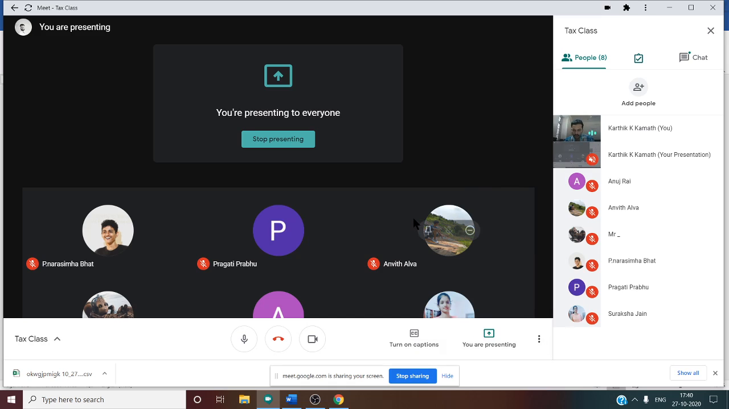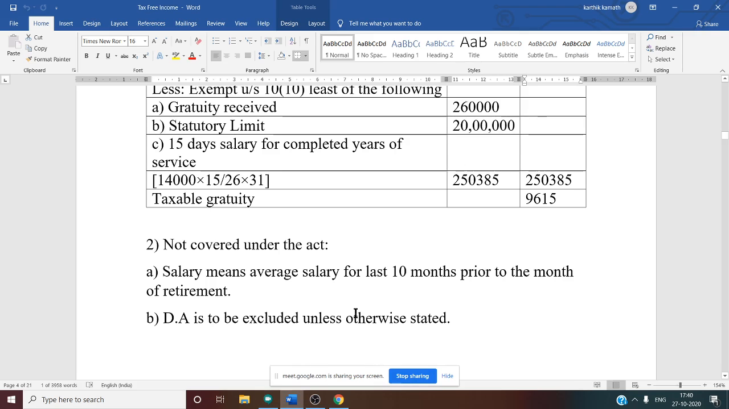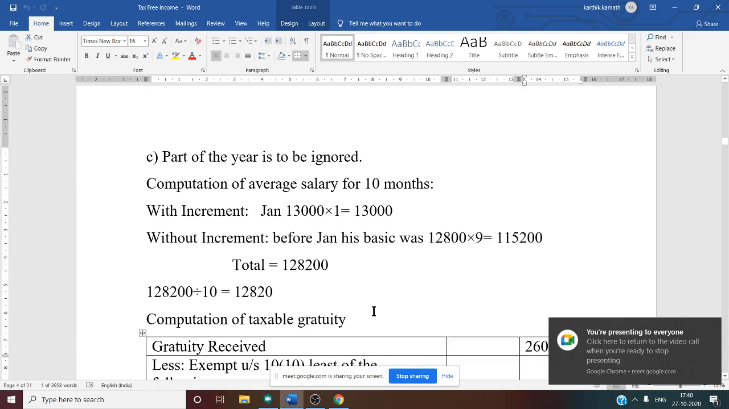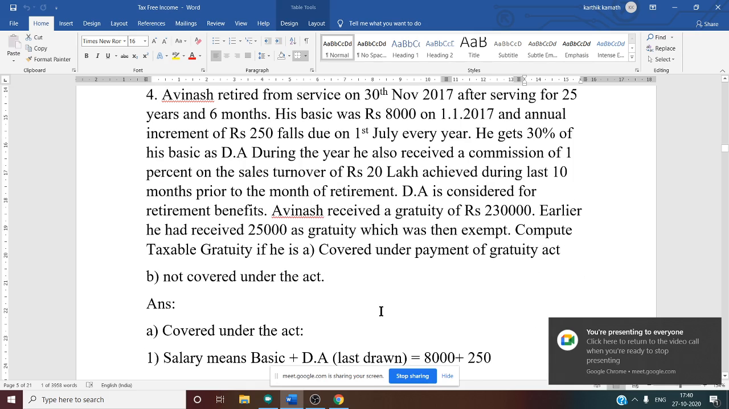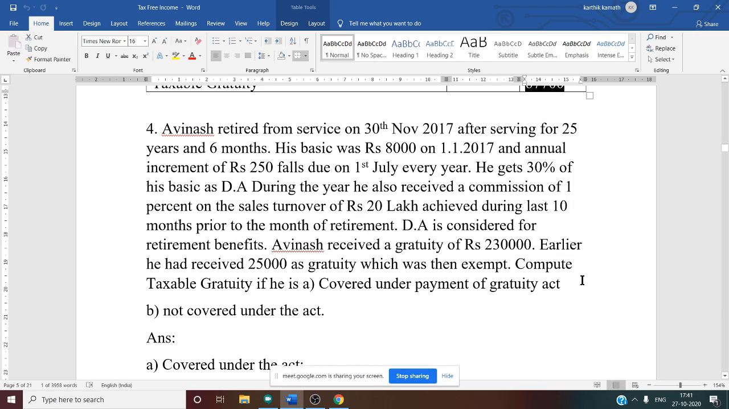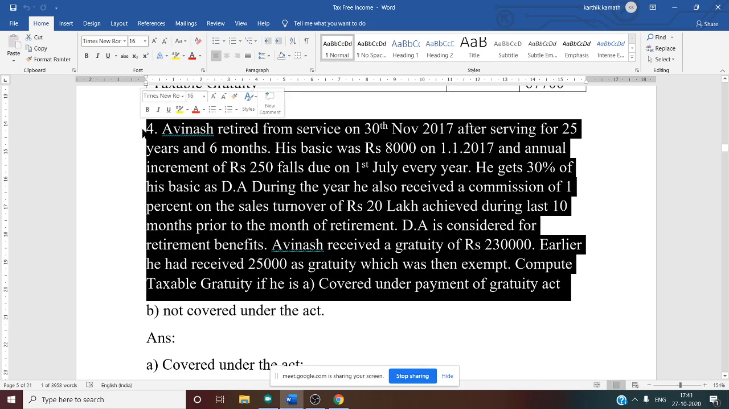So now we need to discuss one more problem, problem number 4. Till now we have discussed 3 problems. Problem number 4 is very important. See this. Avinash retired from service on 30th November 2017 after serving for 25 years and 6 months. His basic was 8,000 on 1/1/2017 and an annual increment of rupees 250 falls due on 1st July of every year.